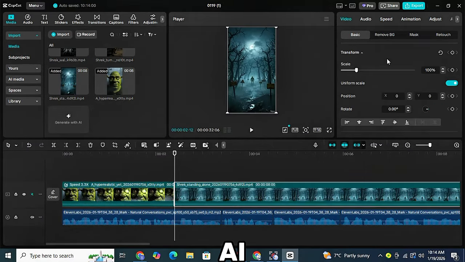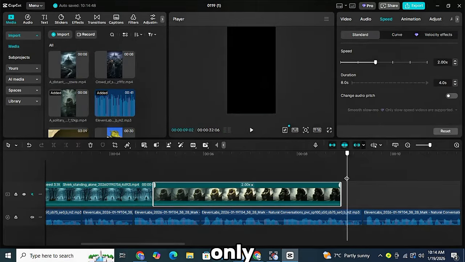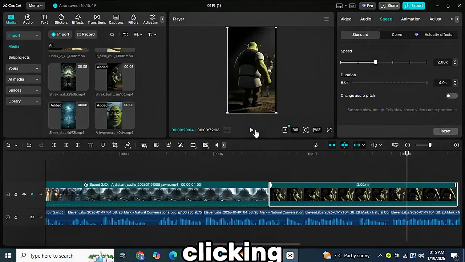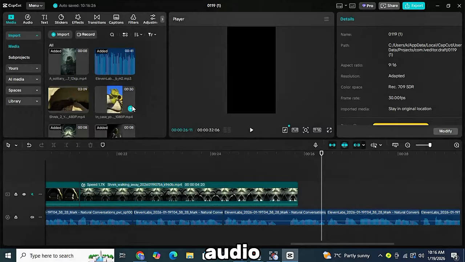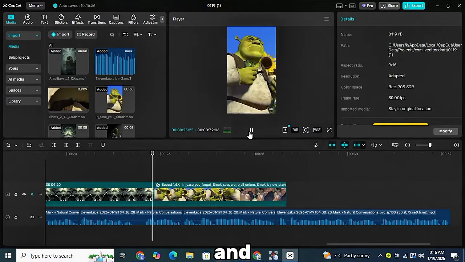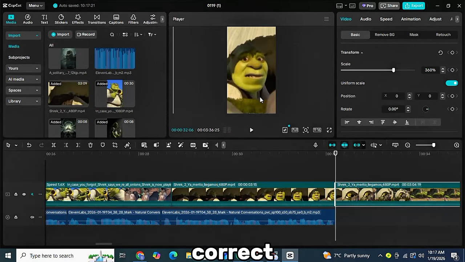For any AI-generated or saved video clips, reduce their volume so that only the voiceover is clearly heard. To do this, mute the clip by clicking the button next to the video on the timeline. This ensures the original audio doesn't interfere with your voiceover, making your video sound professional and polished. You must add all of your video clips to the timeline in the correct order.